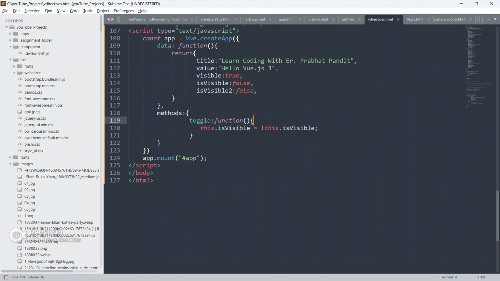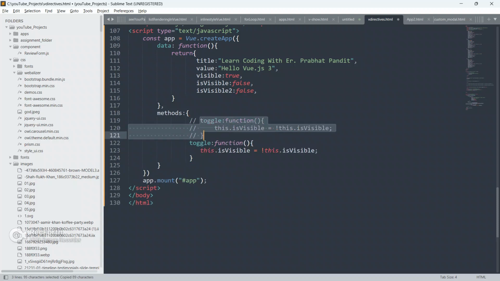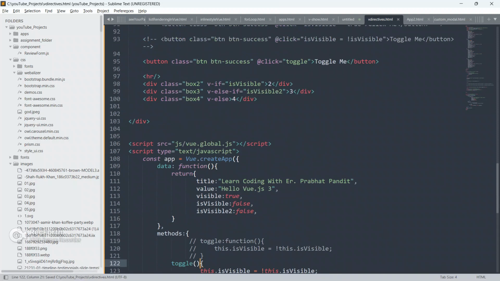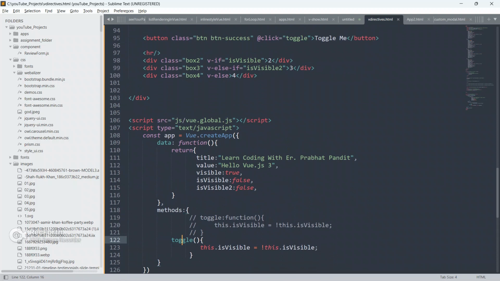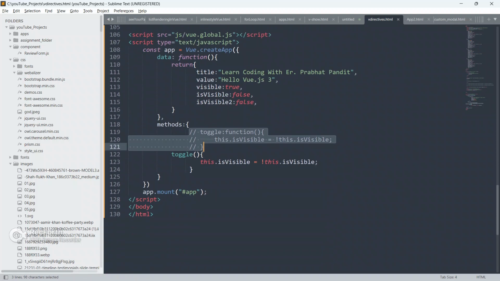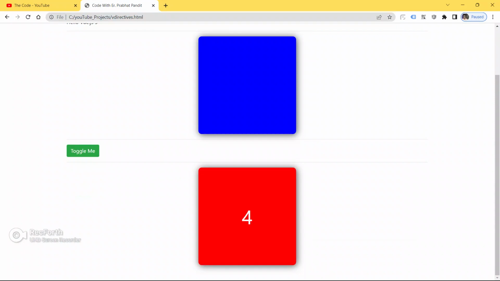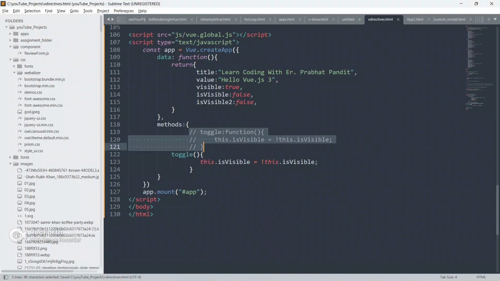There is also a shorthand for this function, guys. You can do a shorthand for this function also. So just paste it here, comment this out, and you can also do it like this, only like this. So toggle and parenthesis. Save your code, go to the browser, because we are calling it here. So toggle, this is the shorthand for this function. So save your code now, click on the button toggle me. See, it is working super fine, guys.